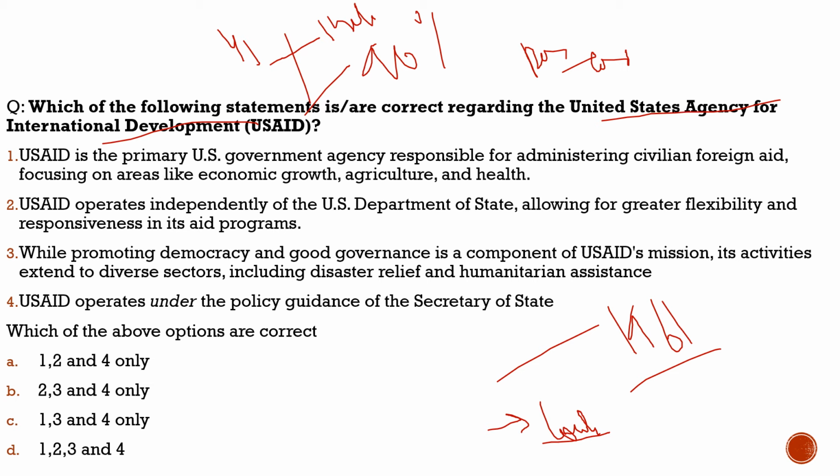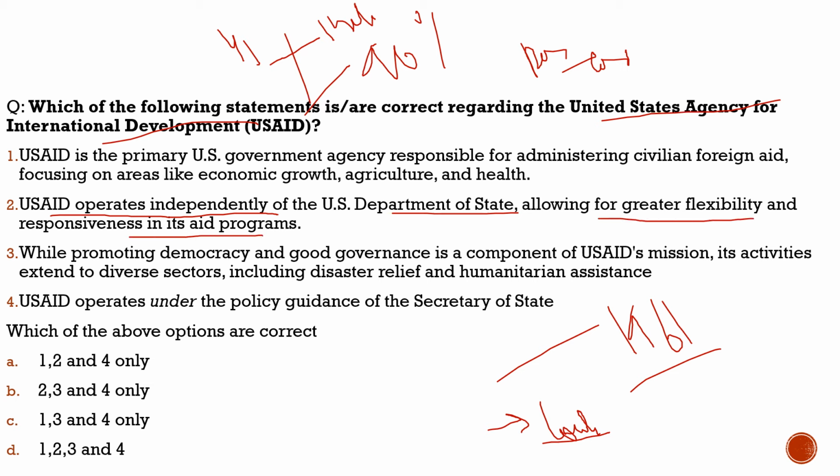For example, there is a statement here with respect to this question. I will make you understand it. Here the statement says, US aid operates independently of the US Department of State, allowing for greater flexibility and responsiveness in its aid programs. This statement says it works independently of the US Department of State. Then here is the fourth statement. It says US aid operates under the policy guidance of the Secretary of State.